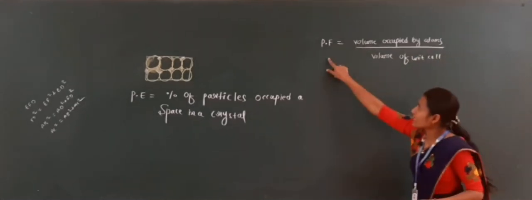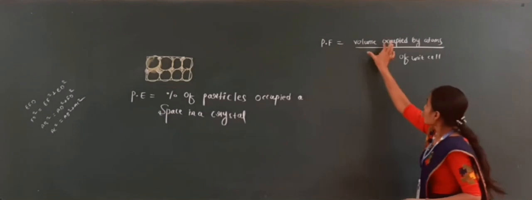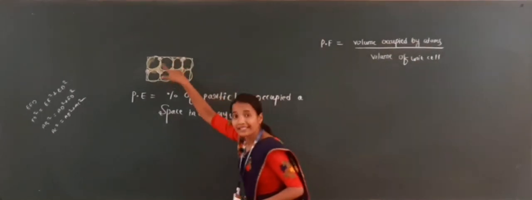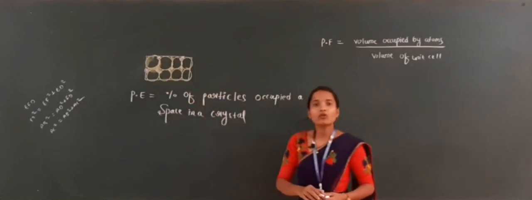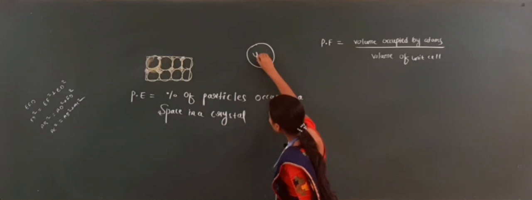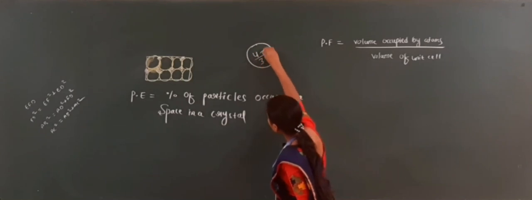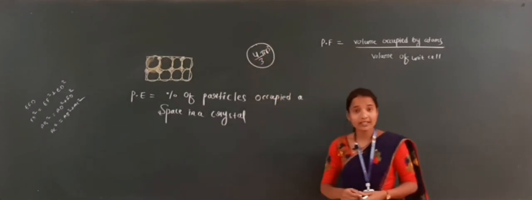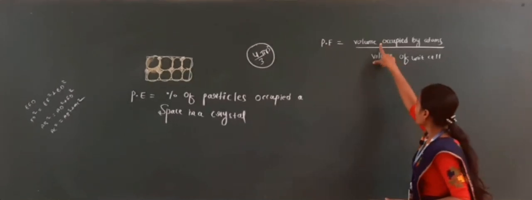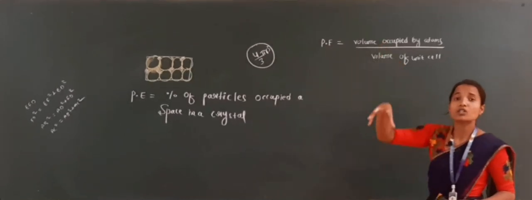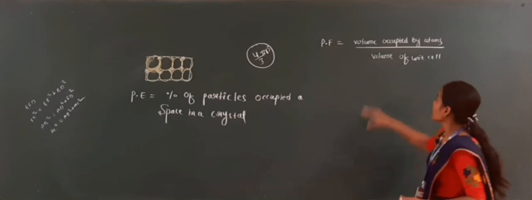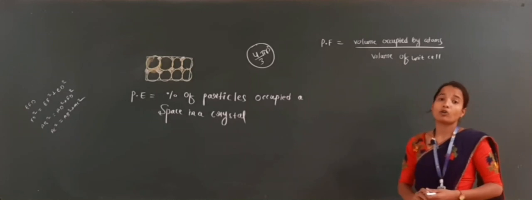Packing fraction is nothing but the volume occupied by atoms, or the volume occupied by the spheres. You already know that each sphere has volume 4 by 3 pi r cube. So the packing fraction is the volume occupied by atoms, which are spherical in shape, divided by the volume of unit cell.